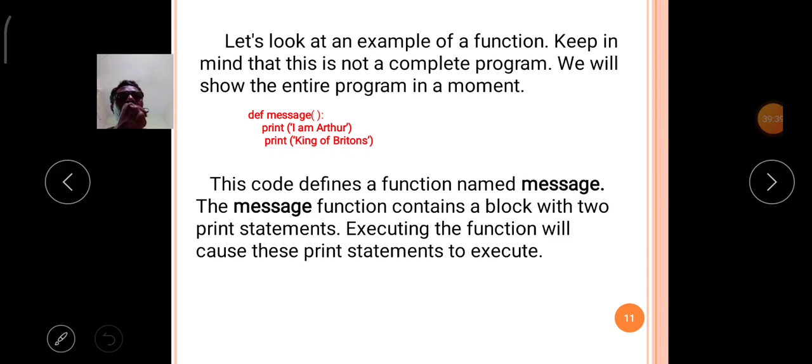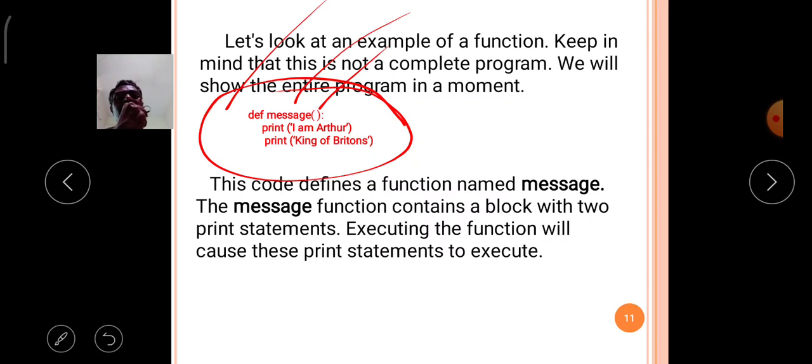Now let's look at an example of a function. Keep in mind that this is not a complete program. We will show the entire program in a moment, so simply observe the concept. I'm defining a function. The function name is message, defined with the def keyword, empty parentheses and a colon symbol. All of these are available in the heading of the function.